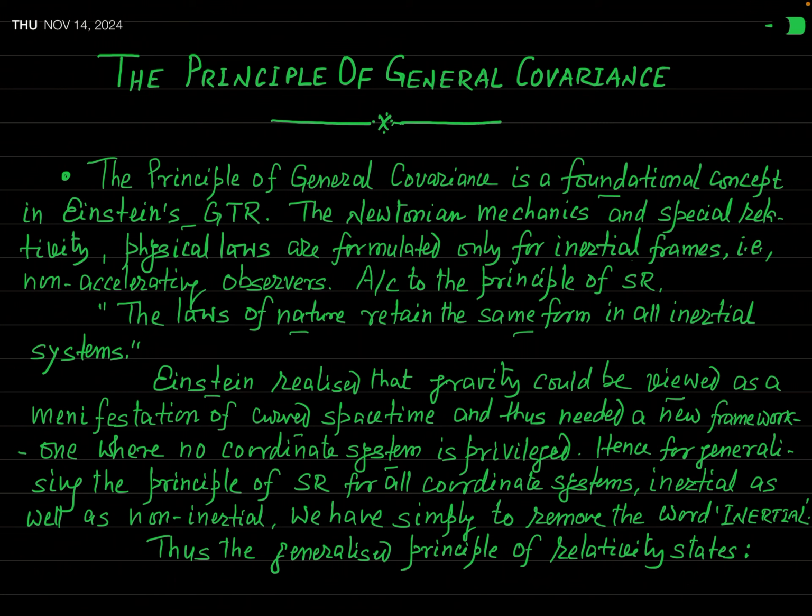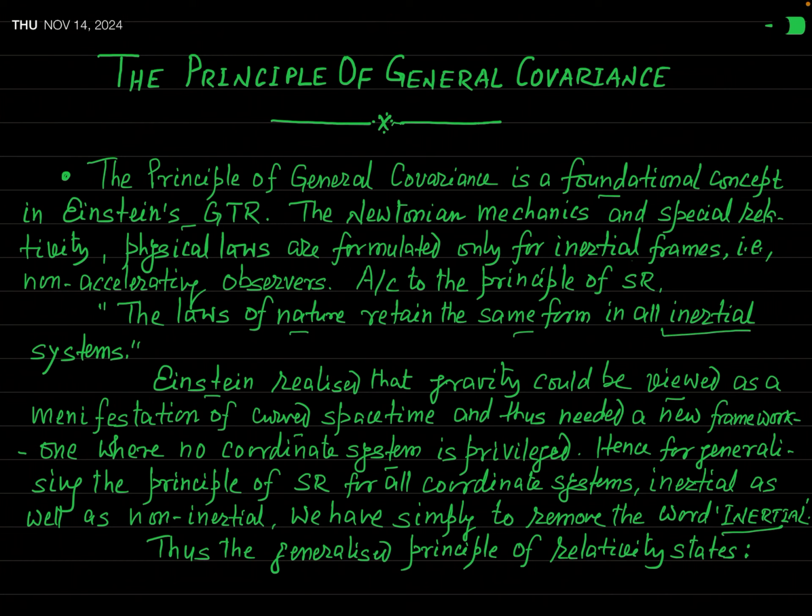So if our aim is to generalize the principle of special relativity for all coordinate systems, that is, for inertial as well as non-inertial systems, we simply have to remove the word inertial. As this postulate says, the laws of nature retain the same form in all inertial frames.